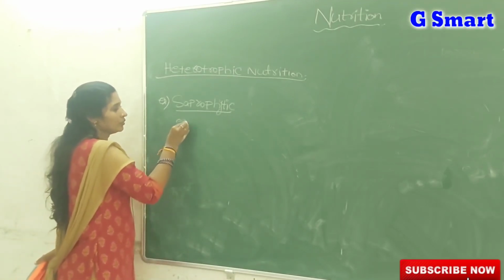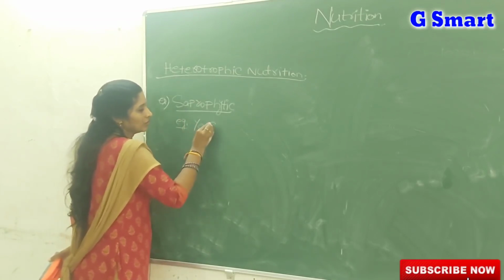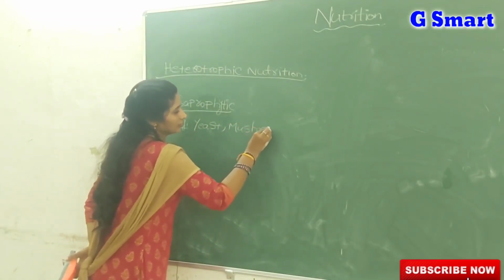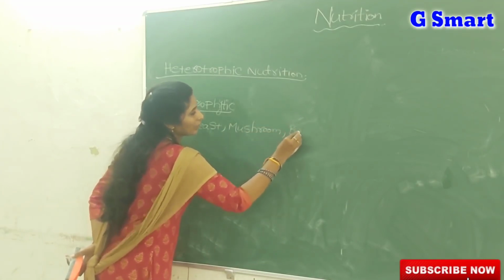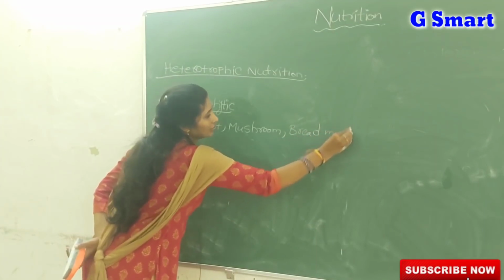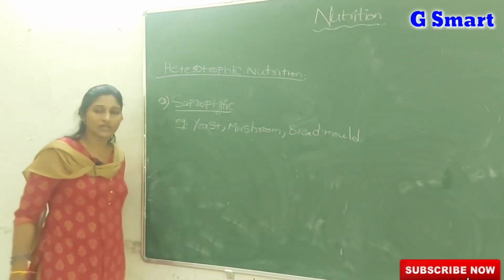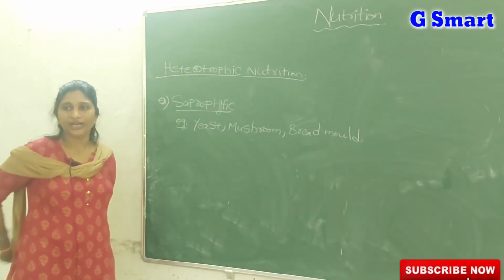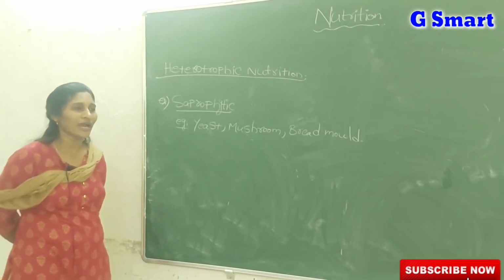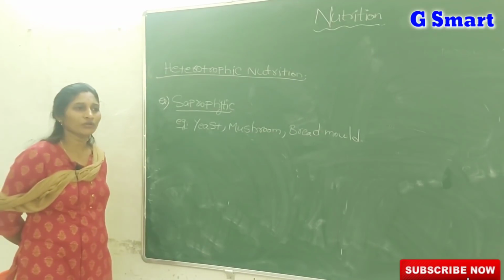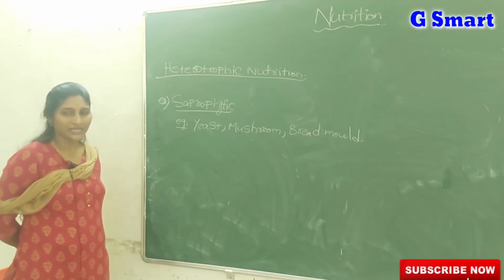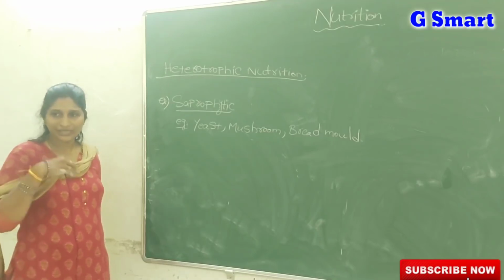For example, yeast, mushroom, and bread mold all belong to the fungal category. They digest the food material outside of their body, and after that they ingest the products. Saprophytic organisms break down the food material outside the body mainly by releasing enzymes over the food, and after that they ingest it.